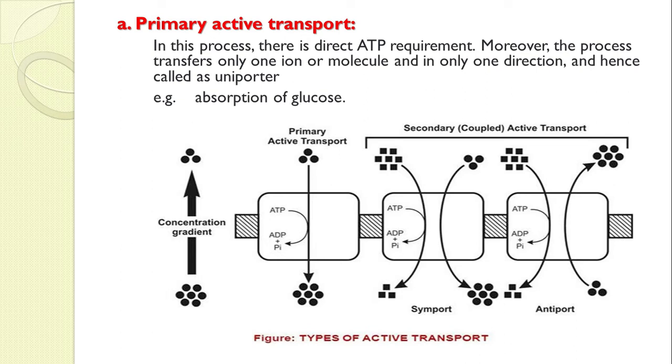Here you can observe there is a concentration gradient from here to here, but the drug will move against the concentration gradient. That's why we call it active transport, the primary active transport process.